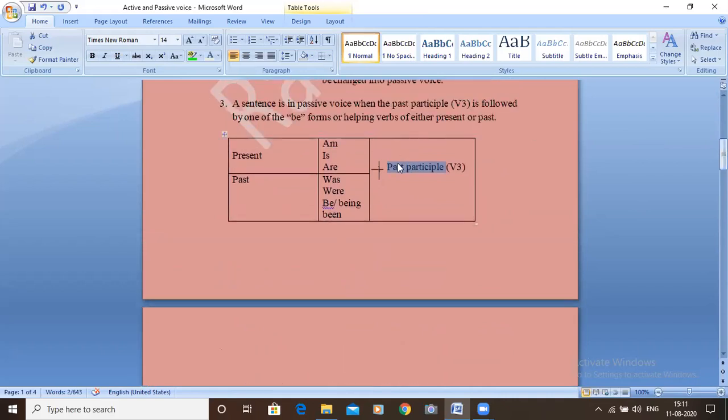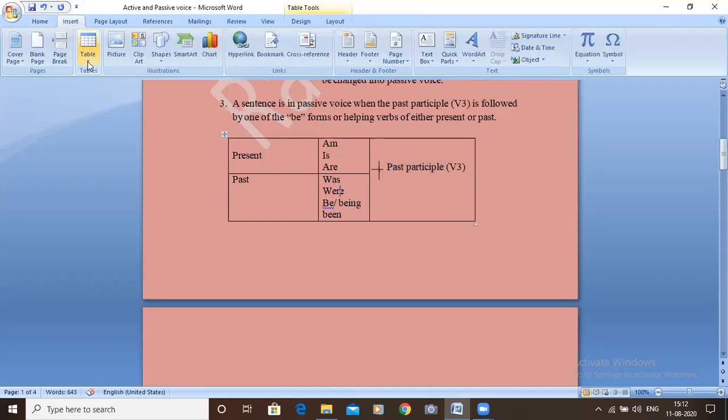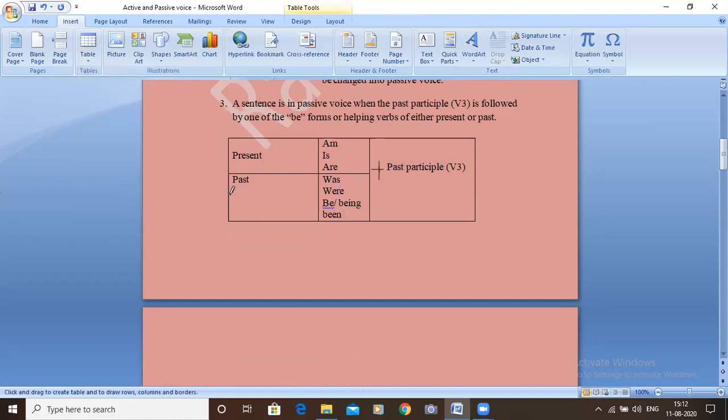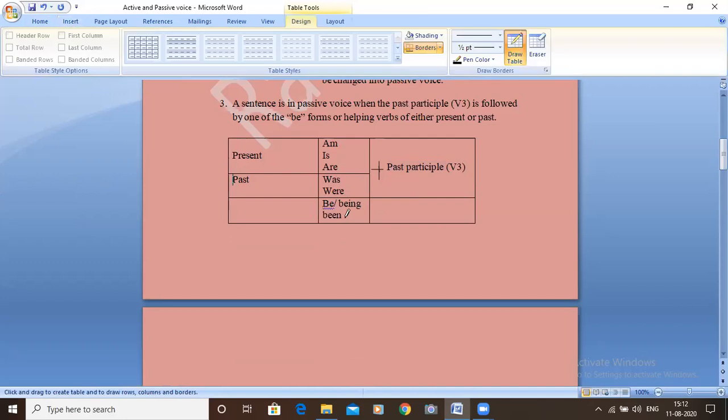See, am, is, are are present tense B forms. Was, were are past tense B forms. Being is used in continuous tenses, and been is used in present and past perfect tenses.